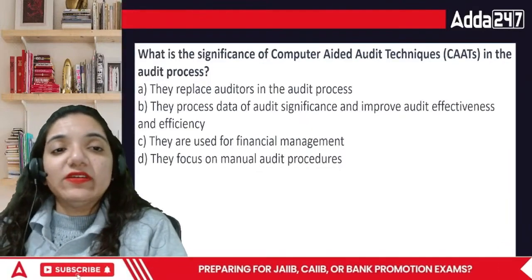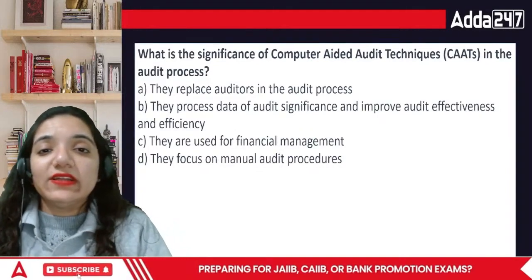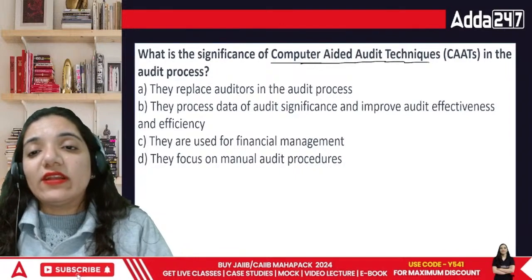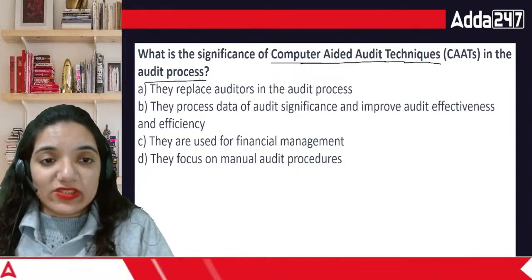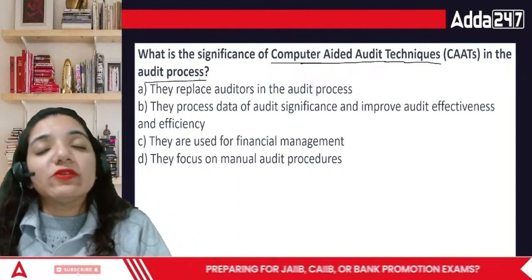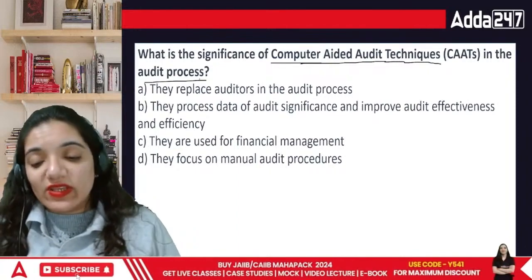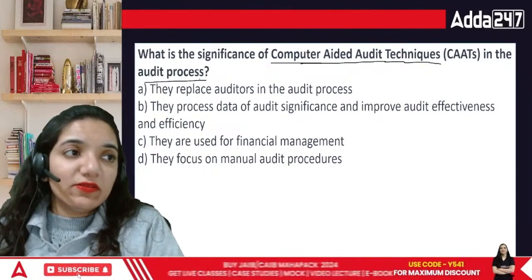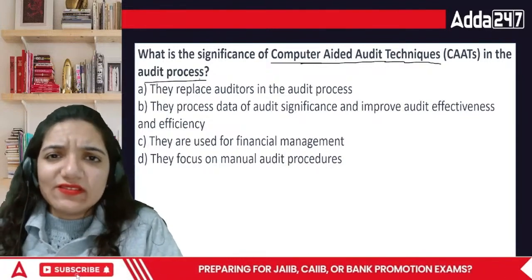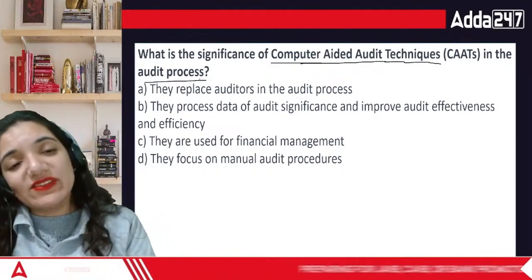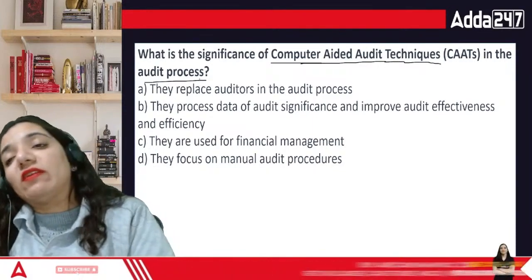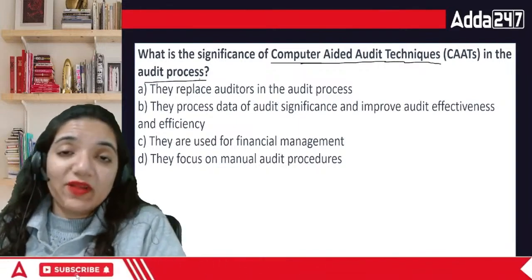Okay, next pointer. What is the significance of CAAT? We have talked about it yesterday even. Computer aided audit techniques in the audit process. Basically, what has happened is earlier the work was in manual mode. So then there was audit. Audit was normally done on the files and everything. It was easier. You had conclusive proofs. People signed it. Authentication is done. Everything was visible. Even one particular entry moving through different areas, you just have to open up and you can check it.